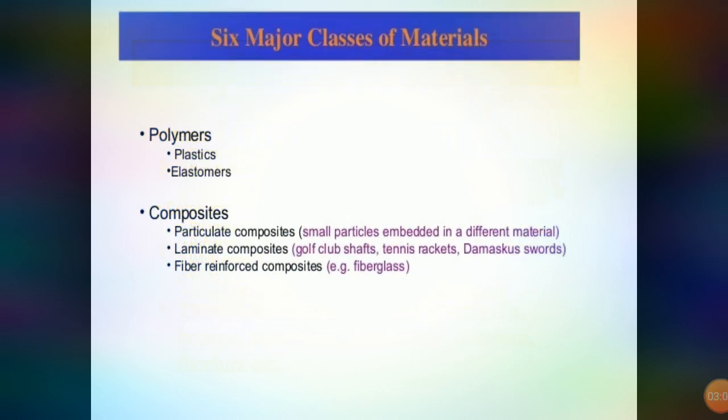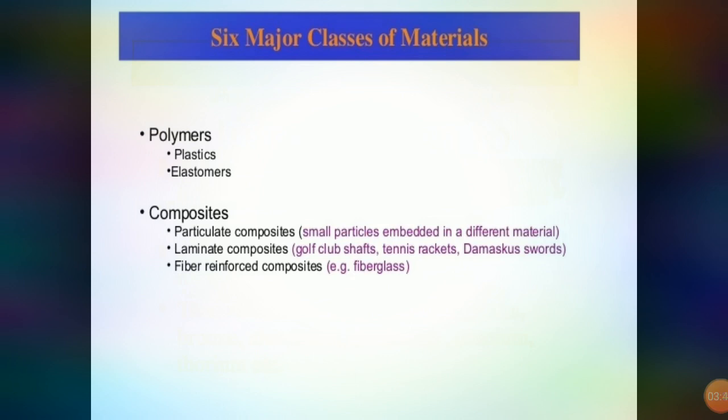Then the next type of material that is available is polymers. It may be plastics, it may be elastomers, so there are different types of polymers available. It may be thermoset. So these are the different types of polymers. Now we see the next type, the composite type of material. So it may be particulate composite, it may be laminate composites, it may be fiber reinforced composites.